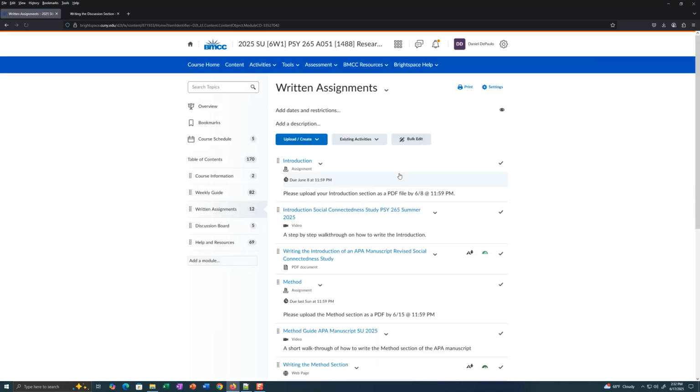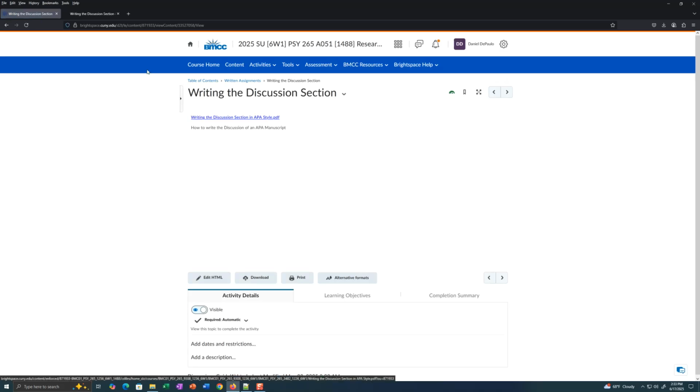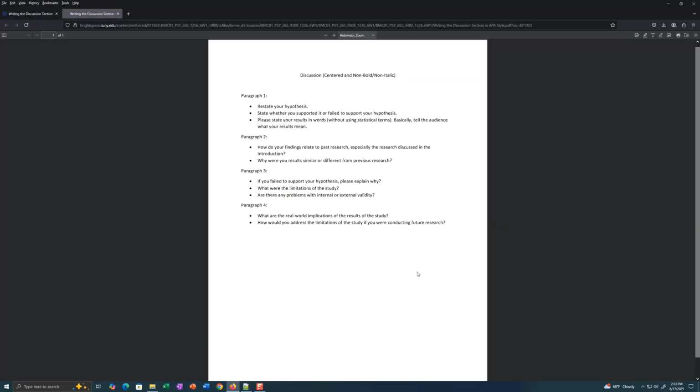So let's go to how to write the discussion. So I have a link up here, writing the discussion section. And that will be a PDF here, which I already have open. So for the discussion section, only 4 paragraphs. And make sure it's on the manuscript that we're writing based on the study that we're conducting in class. That study is the survey you did on social connectedness and its relationship to physical, mental health, and academic performance.